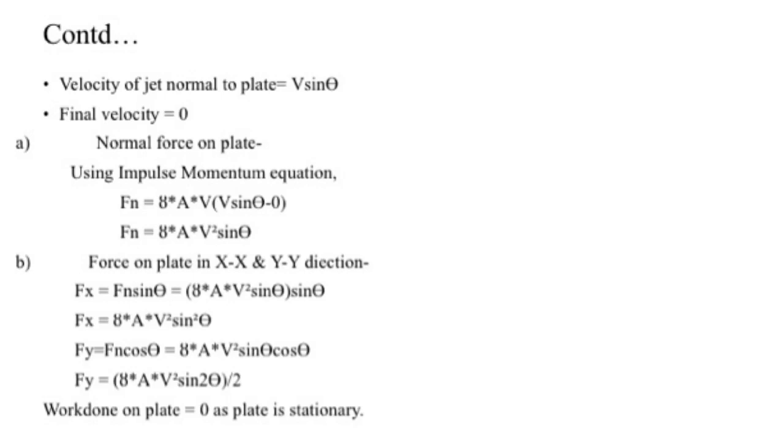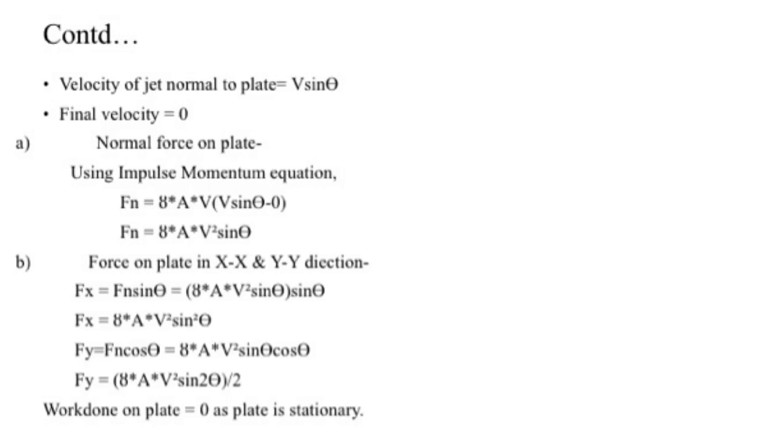Now next, B, it is given as force on plate in x and y direction. So Fx means what? Fn sine theta. As we know, as you have gone through the resolution of forces and velocity, in x direction you have to consider the sine theta factor. So you will get Fx is equal to Fn sine theta, that is rho area v square sine square theta.